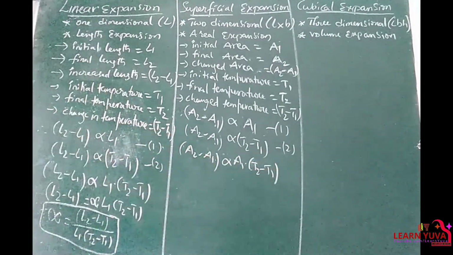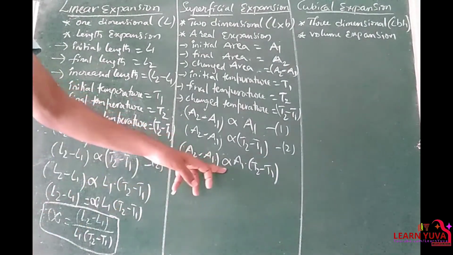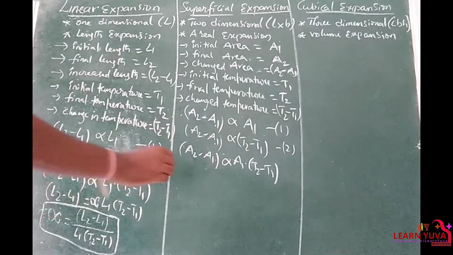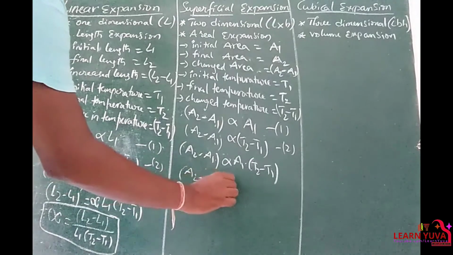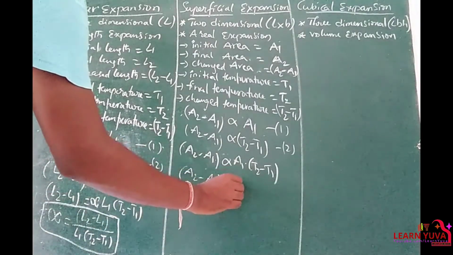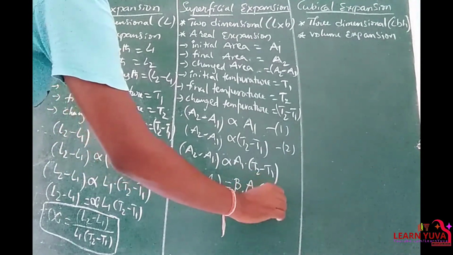Here I am replacing this direct proportionality and making it an equation, so I am placing a constant, so that A2 minus A1 is equal to beta into A1 into T2 minus T1.